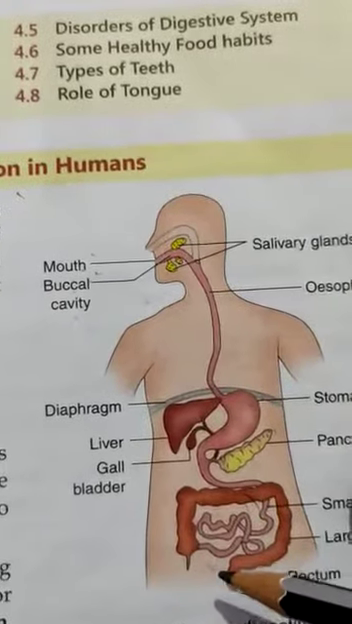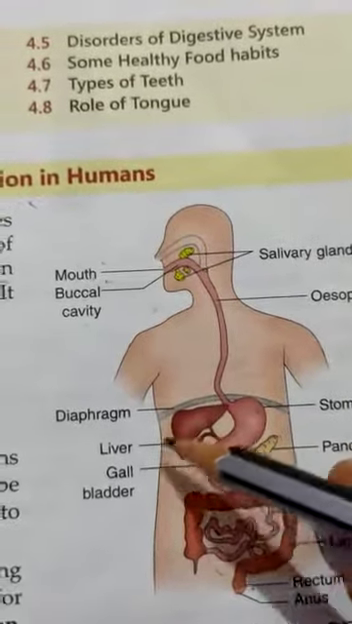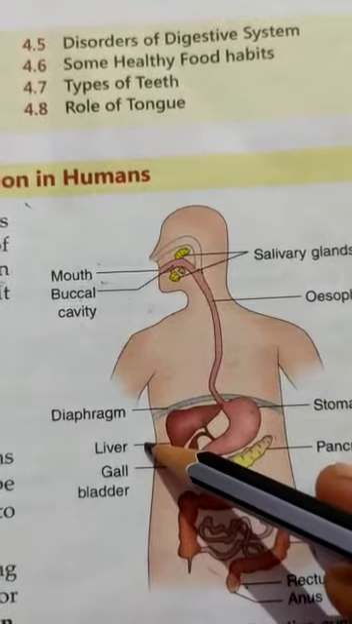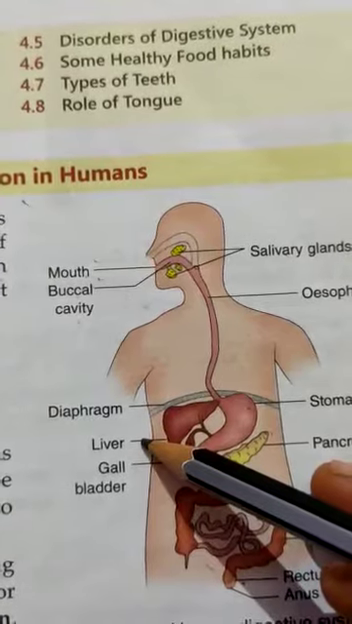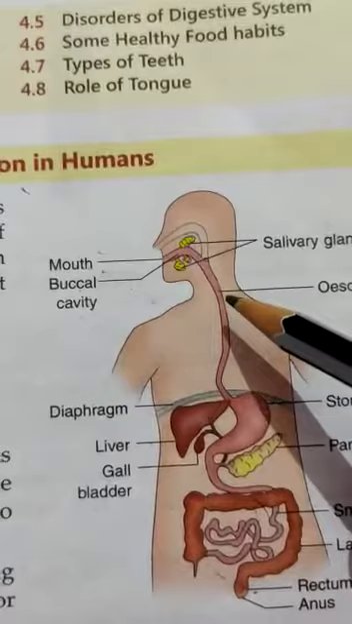External parts are also there, like the salivary glands, pancreas and liver. These are also parts of the digestive system. They produce some juices which help in digestion of food.